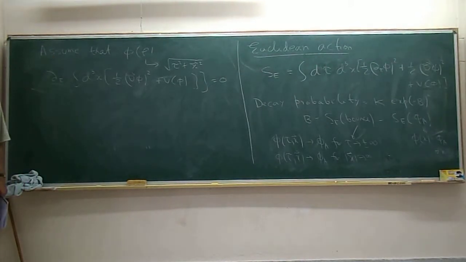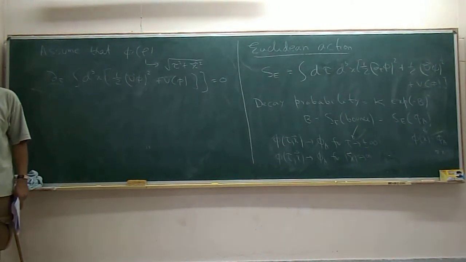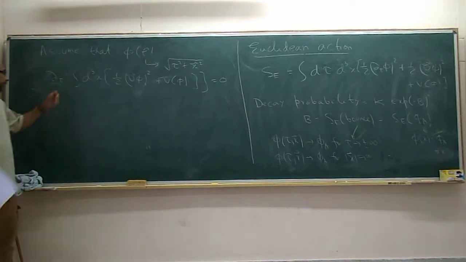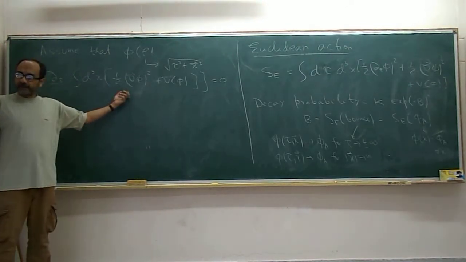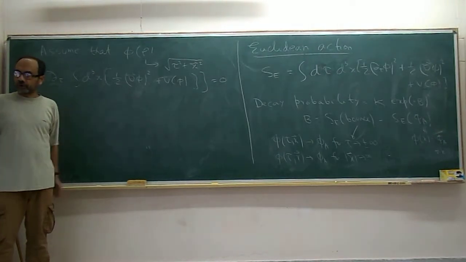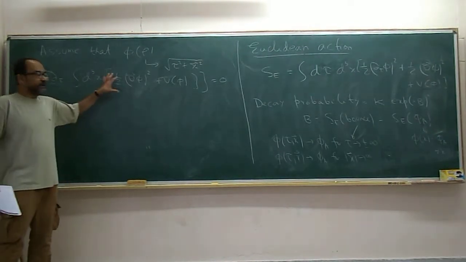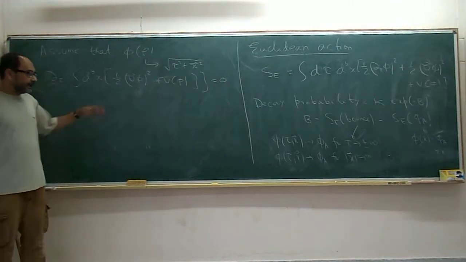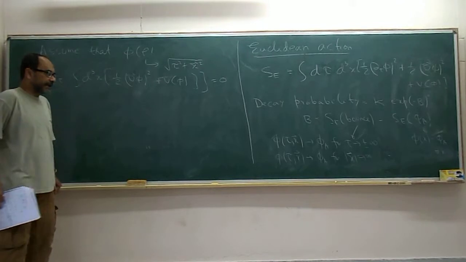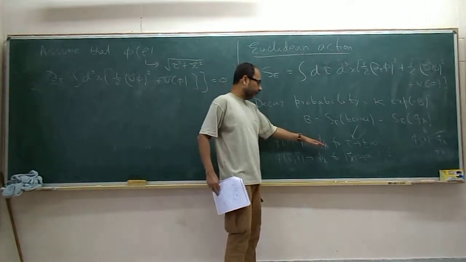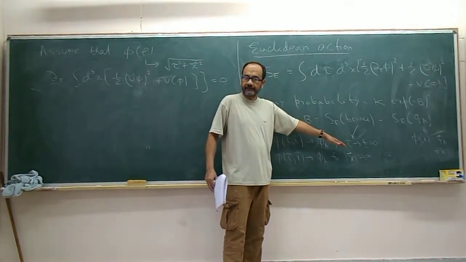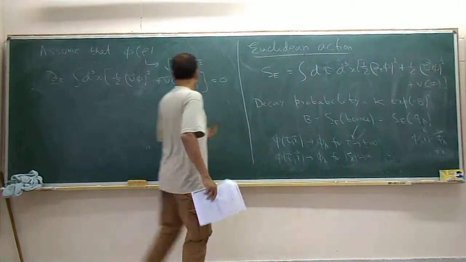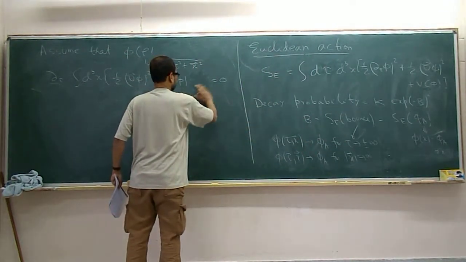This follows from the invariance under tau reparameterization. But what I am saying is that the fact that the tau derivative of this is 0 follows from the equation of motion. The fact that we will set this equal to 0 itself follows from the reparameterization. But at this stage you don't have to say that, as long as you are saying that phi of tau, x goes to phi_a as tau goes to plus minus infinity. Well, let me put a minus in phi_a.